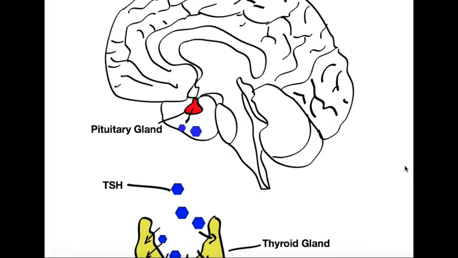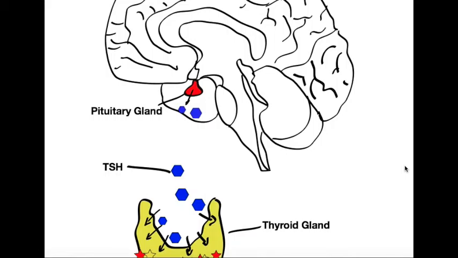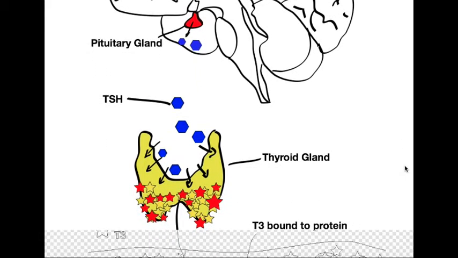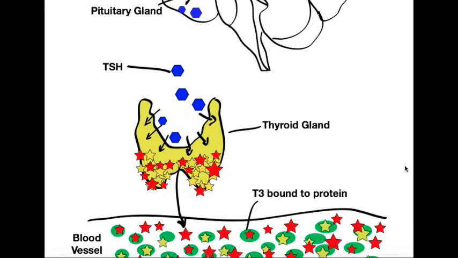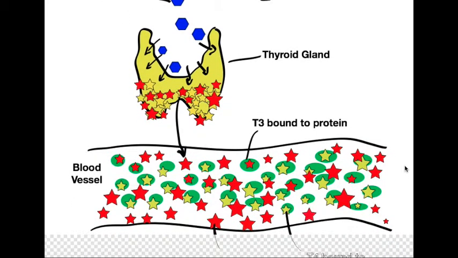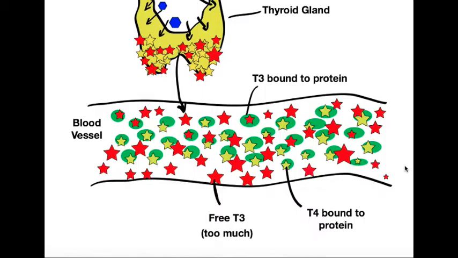Now, as you can see, compared to the normal situation, here we have very few blue hexagons. And this is because, as we can see further down, the thyroid gland is overproducing the amount of T3 and T4, which is represented here by the red and yellow stars.